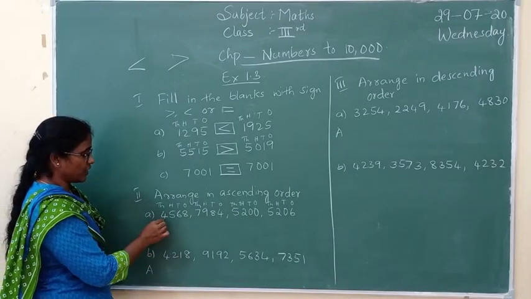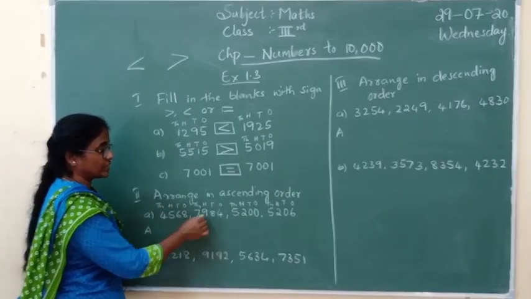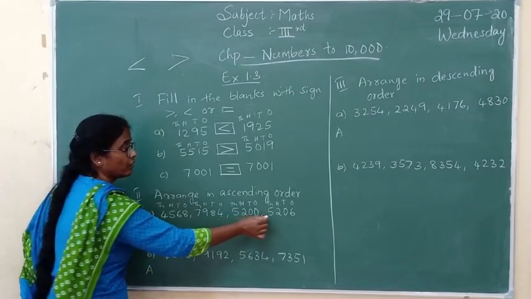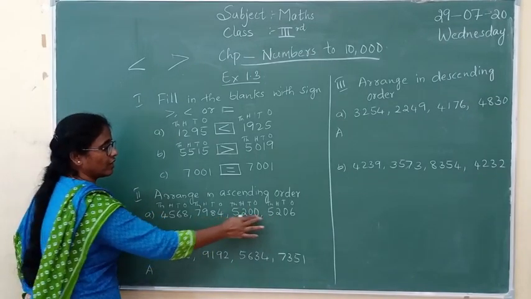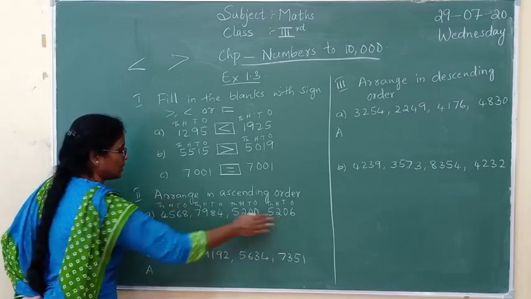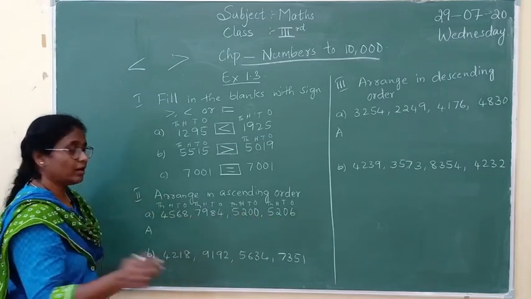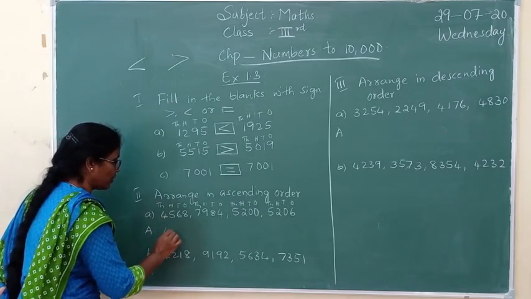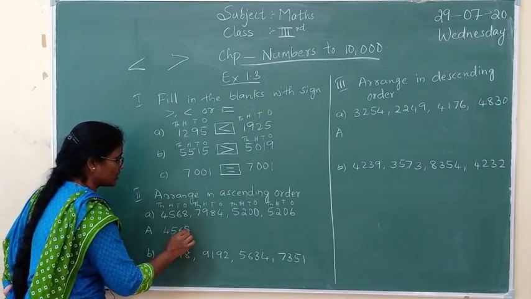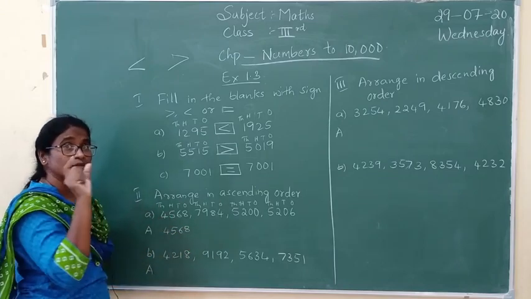In the thousands place we are having 4, 7, 5 and 5. So in all these 4 numbers, which is the smallest in the thousands place? 4. So the first number will be 4568, the smallest number.